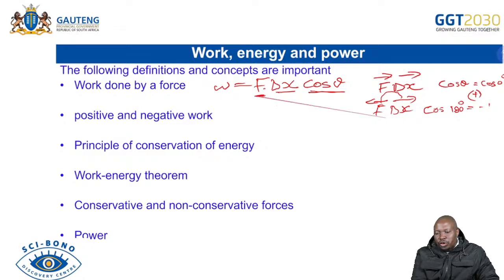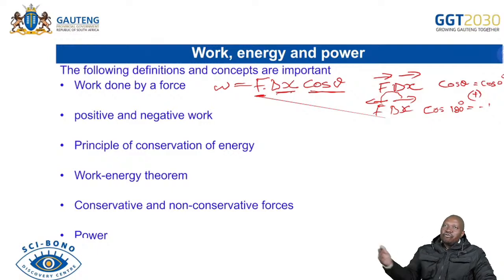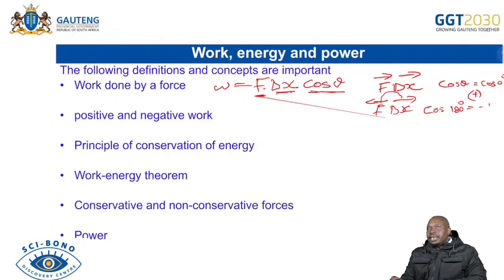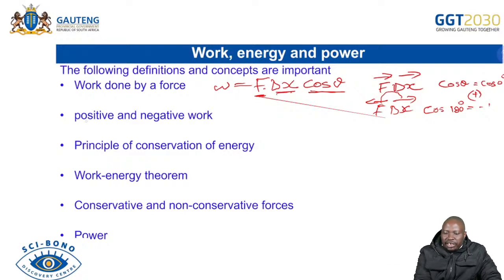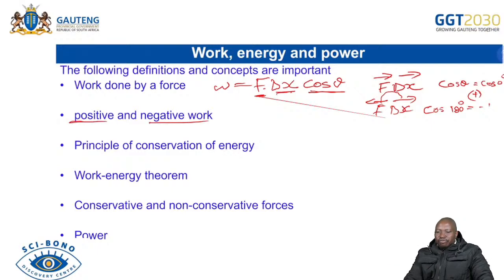So always you are looking at the direction. Where is the force going? Where is the delta x? Where is the movement? Where is the force? If they're in opposite directions, it's cos 180, which means negative work is done. If they are in the same direction, it's cos 0 degrees, which means positive work is done. So I've explained the positive and the negative work.